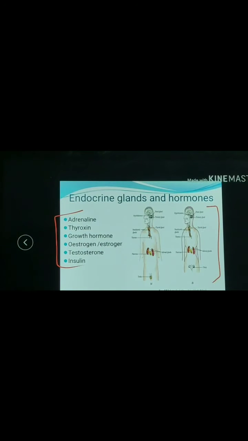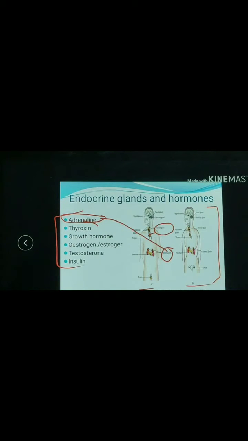Next topic is endocrine glands and hormones. There are different hormones like adrenaline, thyroxine, growth hormone, estrogen, testosterone and insulin. Adrenaline is secreted by the adrenal gland, which is present near the kidney. Second is thyroxine hormone, secreted by the thyroid gland present in our neck region.